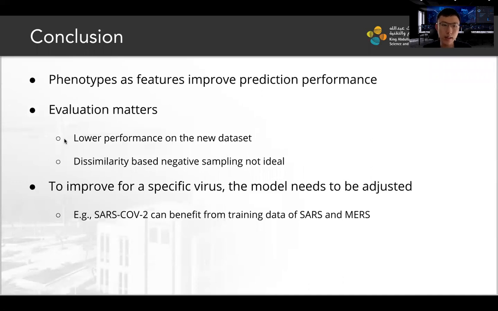So, as a conclusion, phenotypes as features do improve prediction performance. We also discussed how to evaluate machine learning methods for novel virus-protein interaction prediction. We also discuss that, in order to improve for a specific virus, the prediction model needs to be adjusted. For example, SARS-CoV-2 can potentially benefit from adding in the training data of its taxonomic relatives, SARS and MERS.